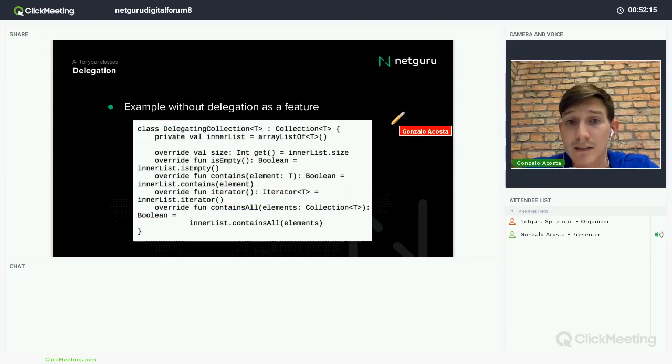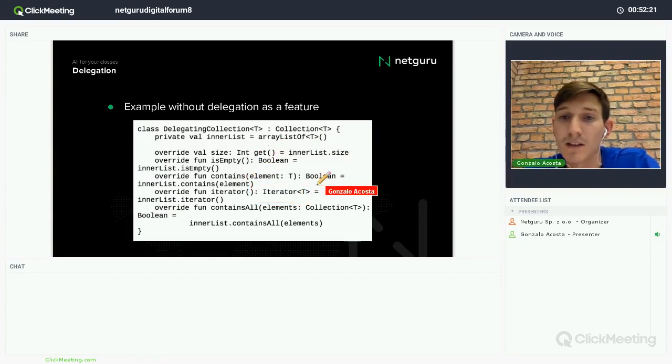I have a class DelegationCollection that extends Collection, and we'll delegate everything to this field, this array list. We'll see that the size is delegated to the list, the isEmpty, the contains.